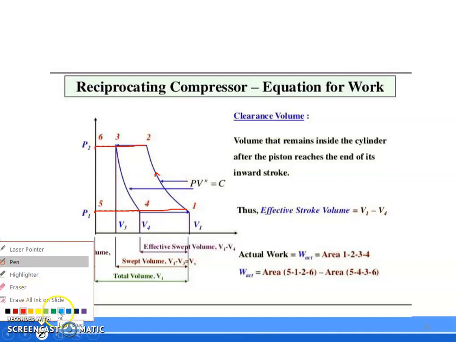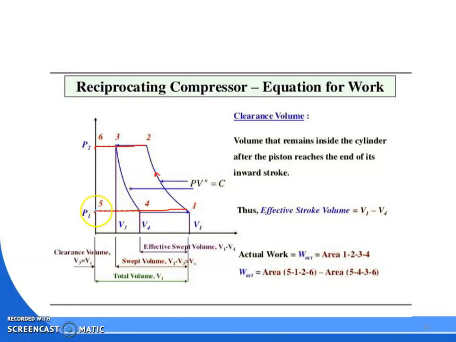Then if you see here, 5 to 4, 4 to 3, and 3 to 6. So if you consider 5 to 1, 1 to 2, 2 to 6, 6 to 5, minus 5 to 4, 4 to 3, 3 to 6, 6 to 1. If you subtract these two, then we can find out the actual work.